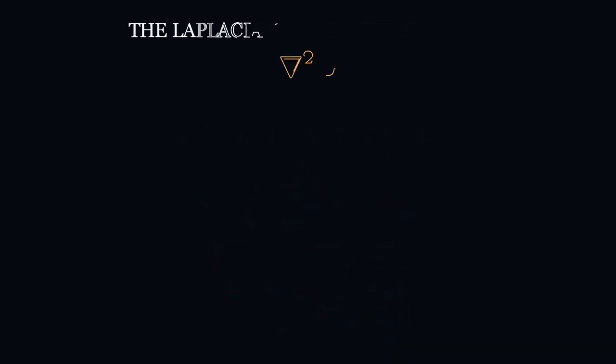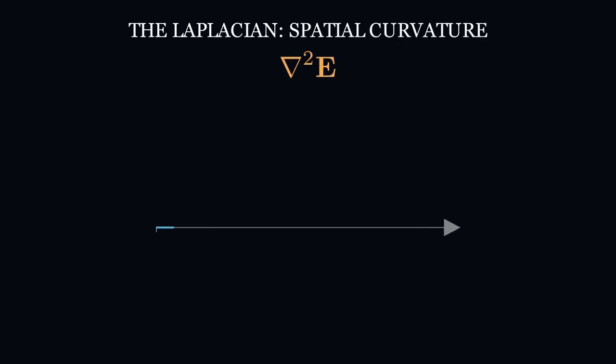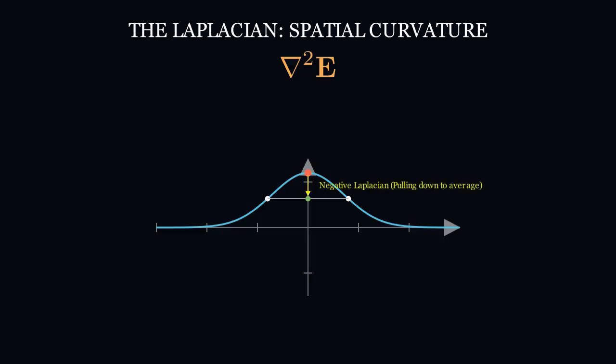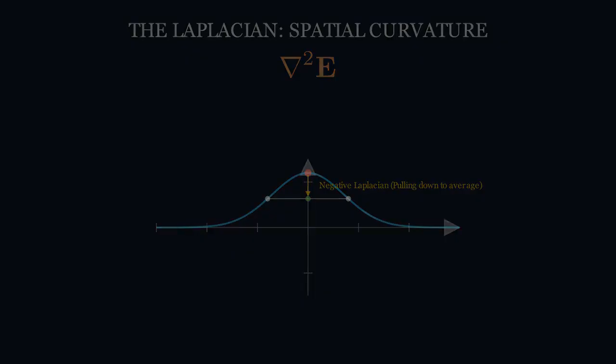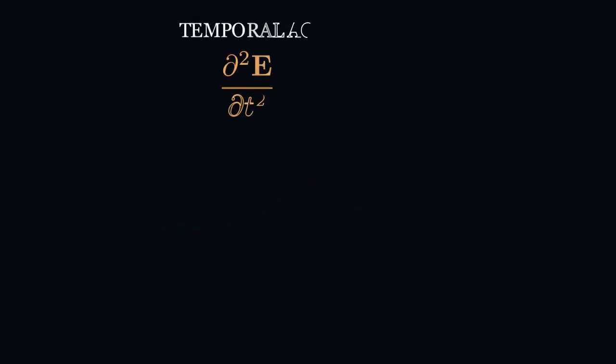Let us break down the geometry of this equation. The operator on the left, ∇², is the Laplacian. Geometrically, the Laplacian measures the difference between the value of the field at a specific point and the average value of the field at its neighboring points. If the Laplacian is negative, the point is a local peak, higher than its neighbors. If it is positive, the point is a local valley. This operator measures the spatial curvature of the field.